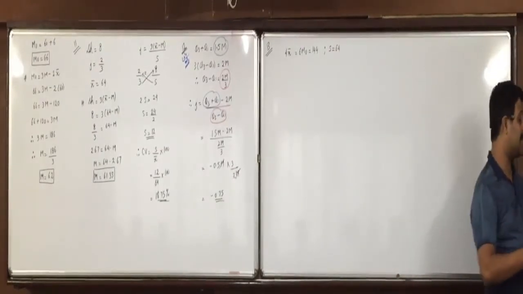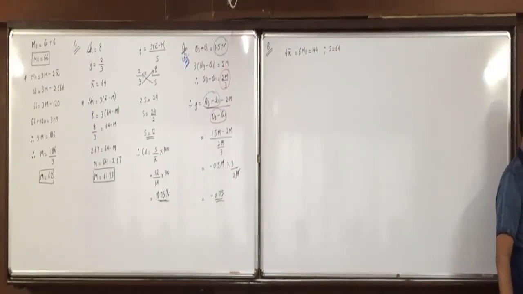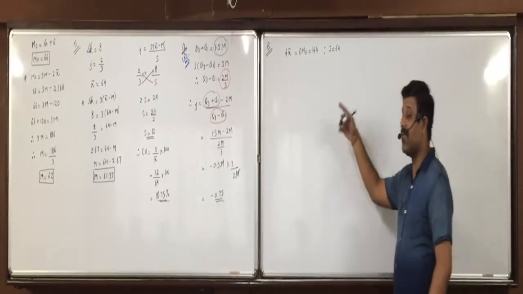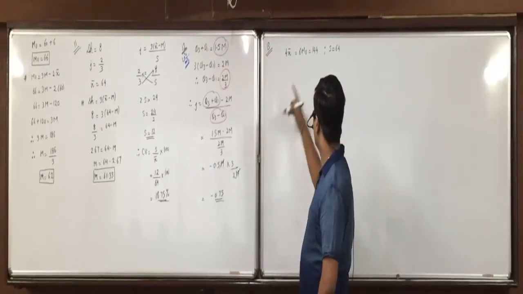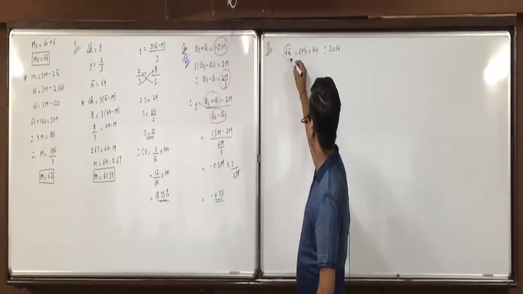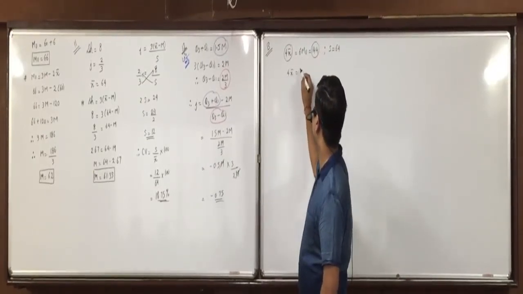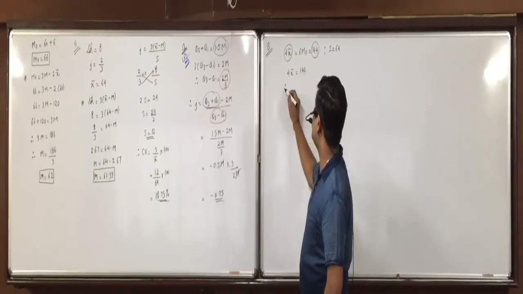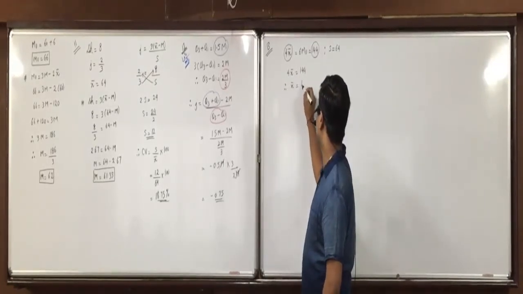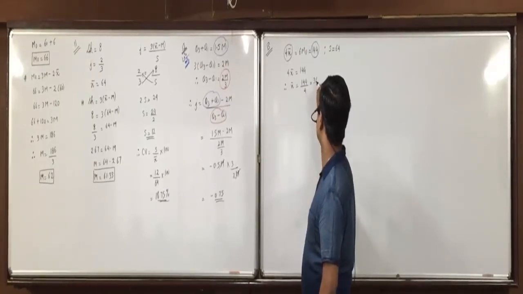You are asked Karl Pearson's and Bowley's both. First of all, simplifying this, we find Karl Pearson's. Now here again, can I say 4 x bar is 144? So x bar will be equal to 144 divided by 4, 36.